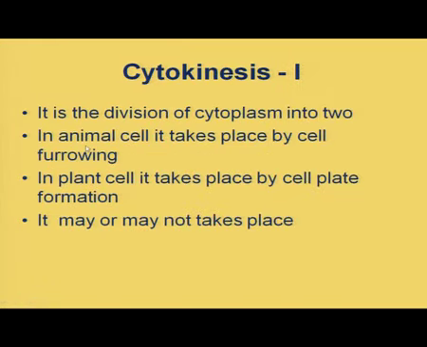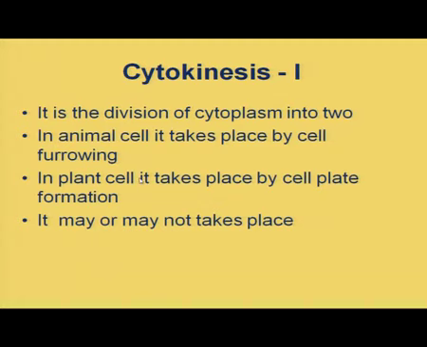Now, coming to cytokinesis I. It is the division of the cytoplasm equally into two daughter cells. In animal cells, it takes place by furrowing. Again the same method, no difference, just like the cytokinesis in mitosis.